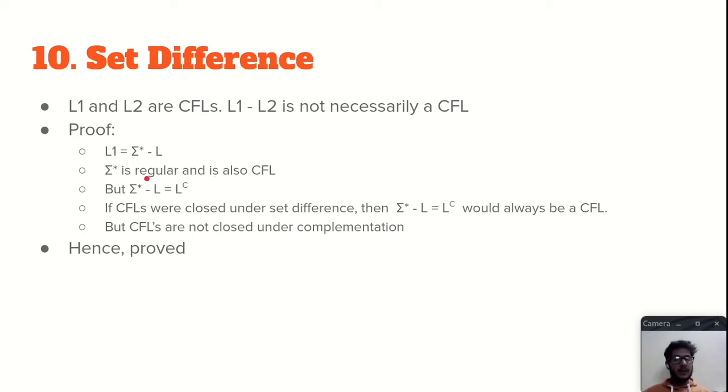But what is sigma star minus L? It is the complement of the language L, right? So if CFLs were closed under set difference, then the complement of the language L would also be a CFL. But we just proved that the complement of a context-free language is not necessarily a context-free language. Hence, the set difference of two context-free languages is not necessarily a context-free language, because sigma star is a context-free language, L is a context-free language, and the set difference is the complement of the context-free language, which is not a context-free language. So we prove that it is not closed.